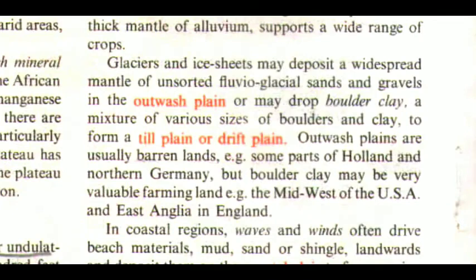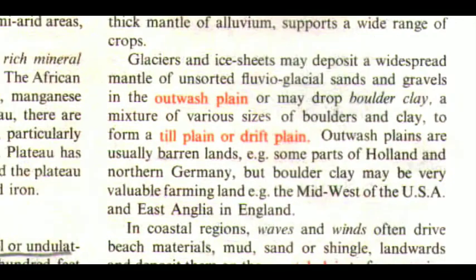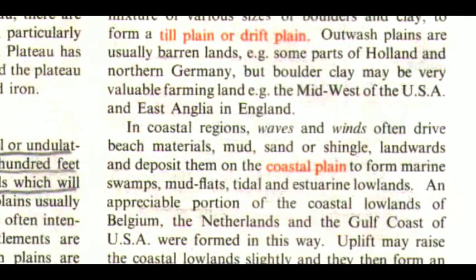Glaciers and ice sheets may deposit a widespread mantle of unsorted fluvio-glacial sands and gravels in the outwash plain, or may drop boulder clay, a mixture of various sizes of boulders and clay, to form a till plain or drift plain. Outwash plains are usually barren lands. Example, some parts of Holland and northern Germany, but boulder clay may be very valuable farming land. Example, the Midwest of the USA and East Anglia in England.